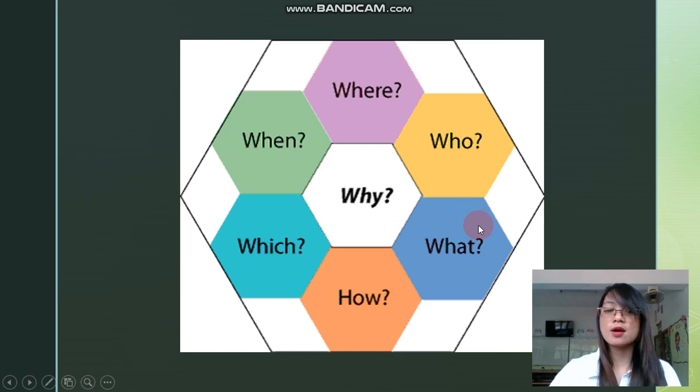When are we going to use these words in constructing questions? For this time, we are going to read the examples first, and then later on I'm going to explain how we are going to use these in constructing questions.